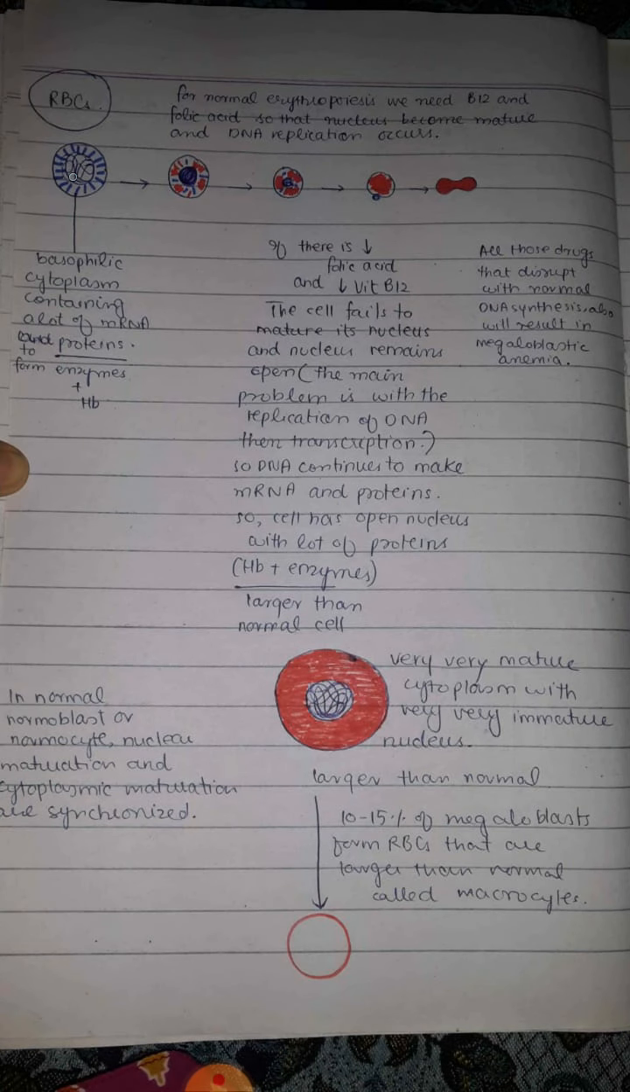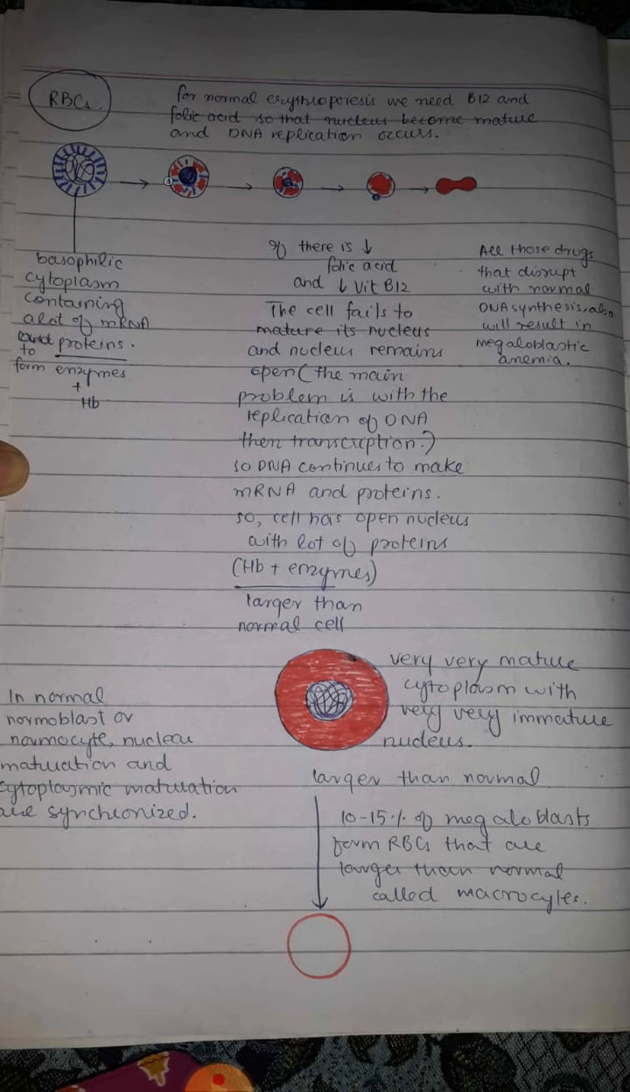Here we can see various stages. First of all, we have the proerythroblast, then we have erythroblast, then we have reticulocytes, and eventually it results in the formation of mature red blood cells. When we have the proerythroblast stage in the formation of red blood cells, then we have very immature nucleus. The nucleus is open, and a lot of messenger RNA is present in the cytoplasm of the red blood cells. So the cytoplasm is basophilic.